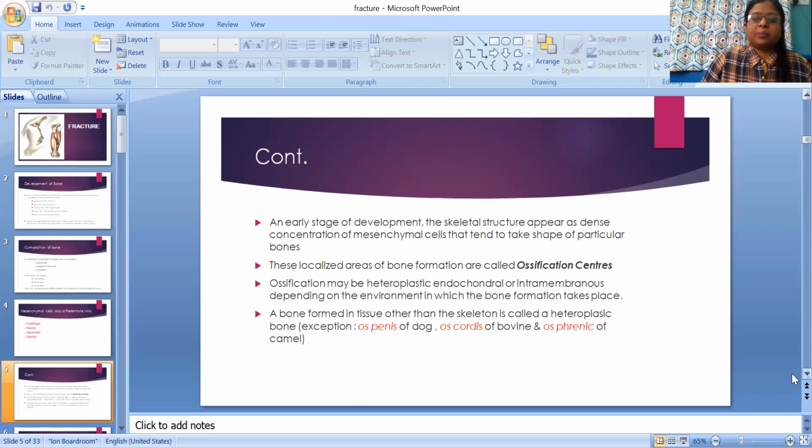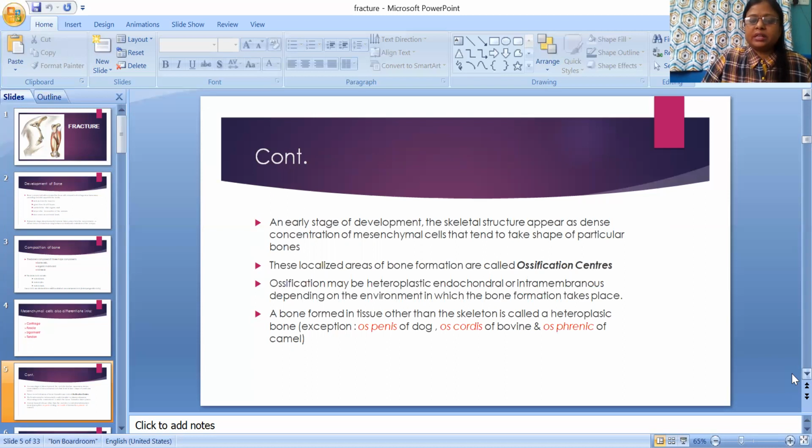In early stage development, the skeletal structure appears as a dense concentration of mesenchymal cells that tend to take the shape of a particular bone. In the beginning, mesenchymal cells appear as a dense concentration, then take the shape of particular bones.